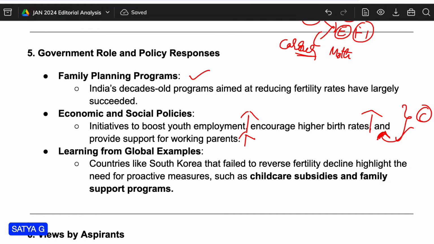When it comes to global examples, countries like South Korea failed completely to reverse the fertility decline. So you can mention this as a case study in your examination. South Korea is a case study. It completely failed in reversing this decline of the fertility rate. So that you can mention.